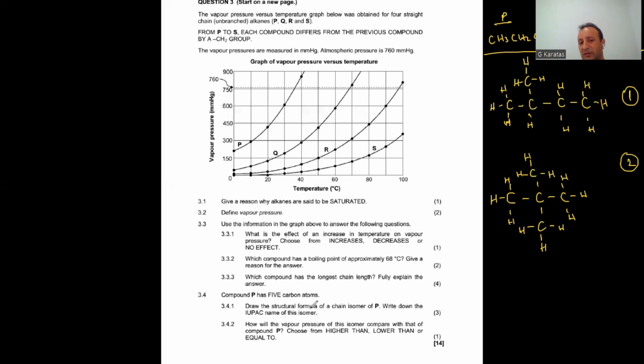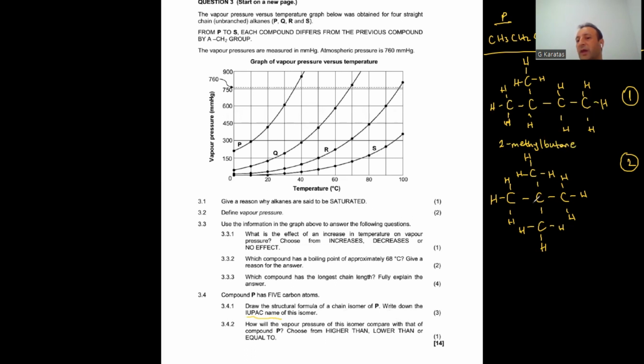As it's asked, I wrote the structural formula, and here you need to look: it says write the IUPAC name as well. So for the first compound, the IUPAC name is 2-methylbutane. We have 4 carbons in the longest chain.